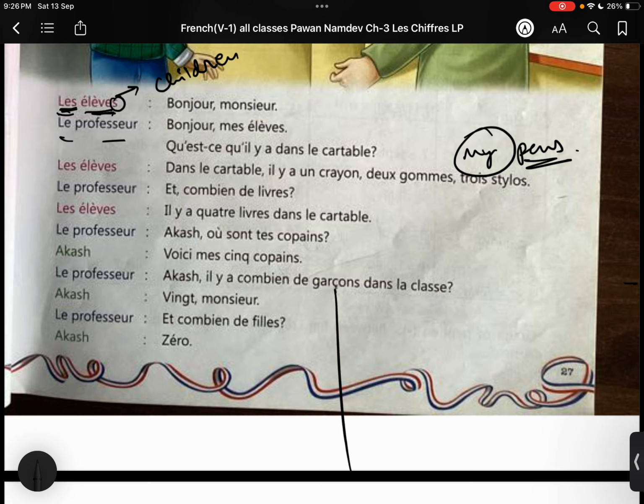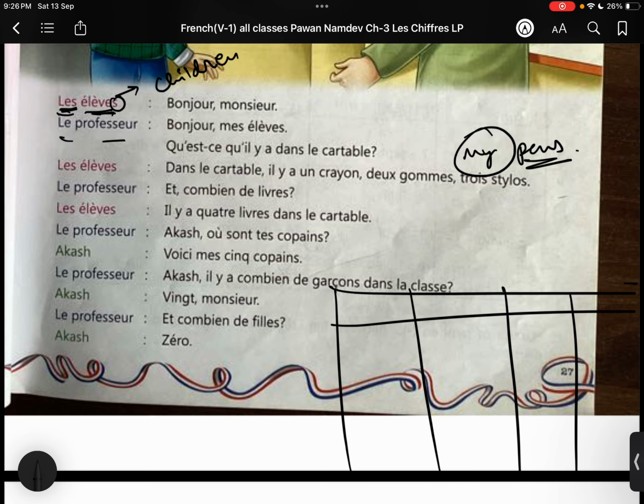So I'm gonna write them. Here are masculine singular, feminine singular, and plurals, all plurals, because in plurals boys and girls both can be there, right? And I'm gonna write in English the possessive adjectives. Here the topic is possessive adjectives.